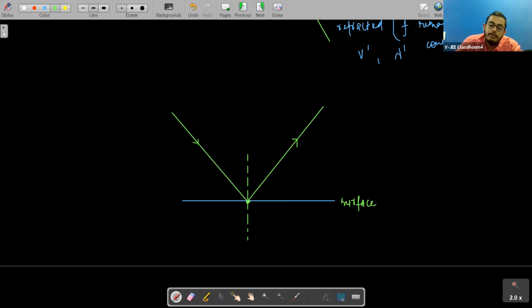Let us know a few terminologies here. The ray which is incident is known as the incident ray, and this is the reflected ray.